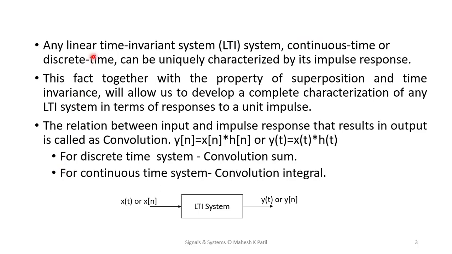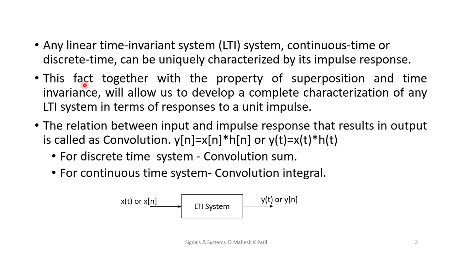Any linear time invariant system, that is LTI system, is dependent on the input: if the input is a continuous signal, then it is a continuous time system, and if the input is discrete time, then it is a discrete time system. So a CT-LTI or DT-LTI system can be uniquely characterized by its impulse response.